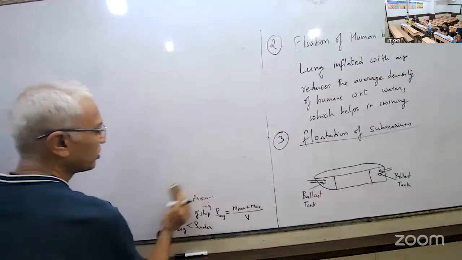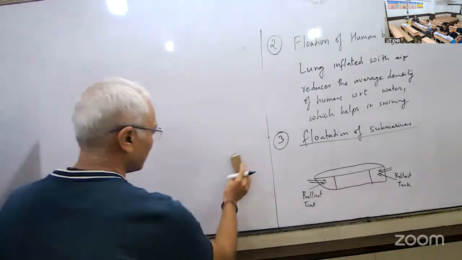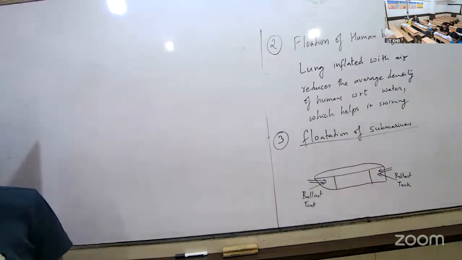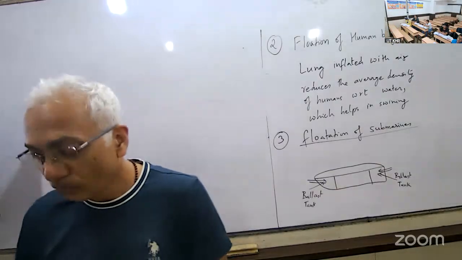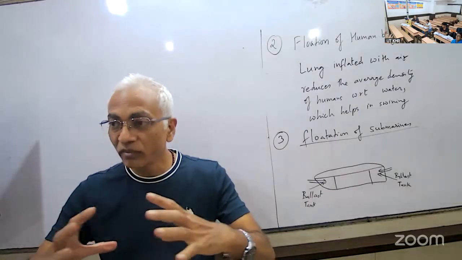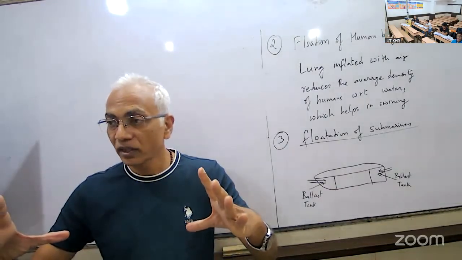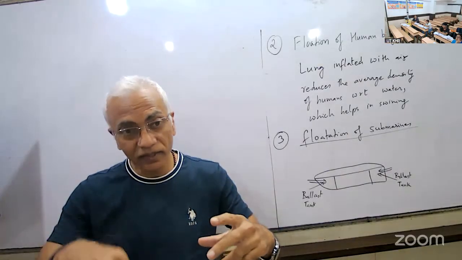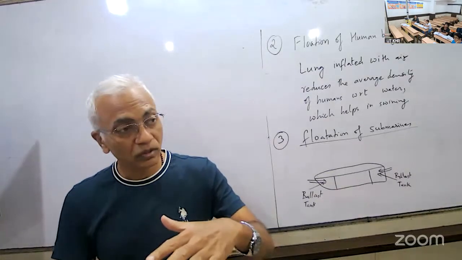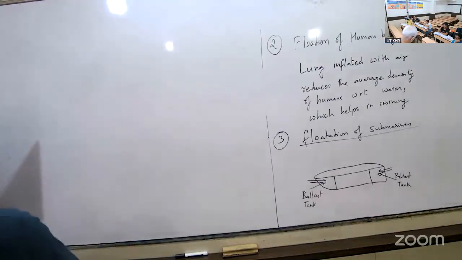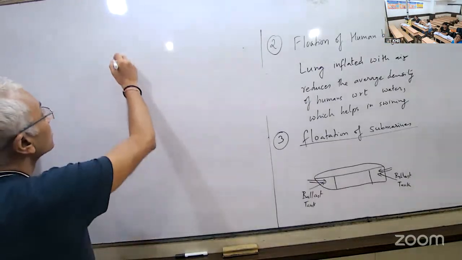Is ice a solid or liquid? The density of solid should be more than density of liquid. Anomalous behavior. Okay, so the moment water begins to crystallize and become ice, its volume expands. Mass remains same, but the volume increases. So therefore density decreases. Hence ice floats on water. Is that clear? Okay. So flotation of ice floe.